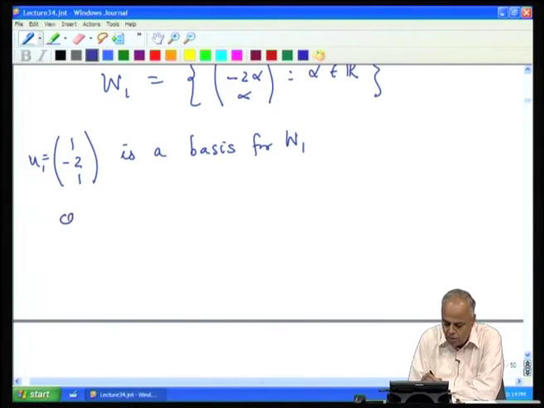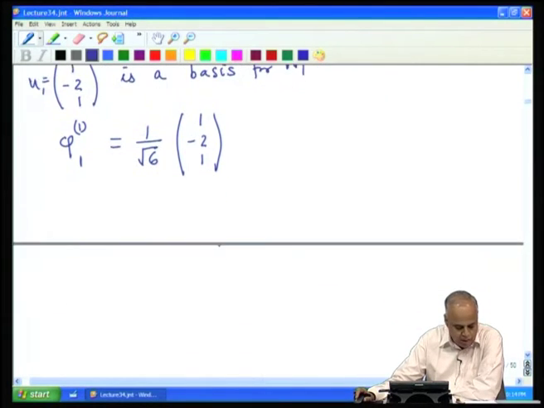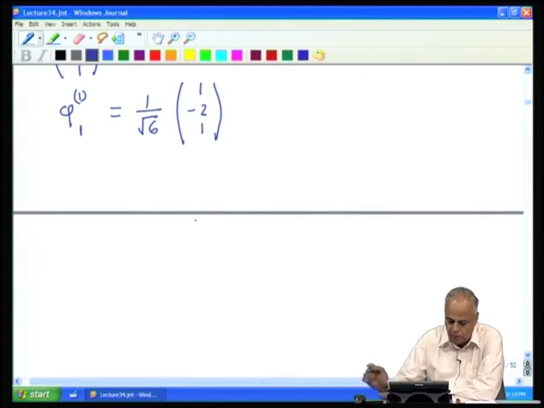So, we normalize it, and there is only one eigenvector because of algebraic multiplicity 1. We divide by its length, which is square root of 6, and we get the eigenvector corresponding to the eigenvalue lambda 1 equal to 6.